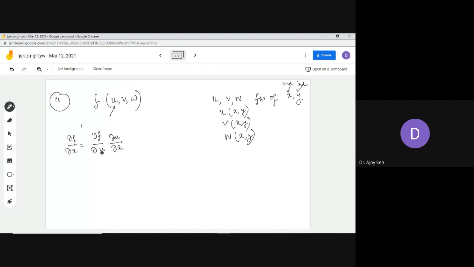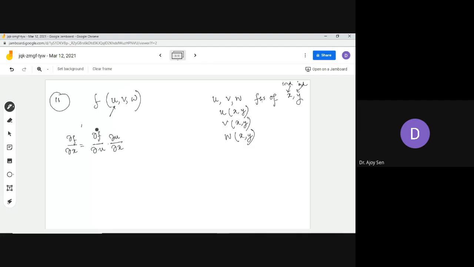Why will the difference be there? Because now the function f is a function of more than one independent variable, so du of f will not be possible here. We have to change that to del u of f. Previously the function f was a function of a single independent variable u only, so we wrote du of f. But now since the function f becomes a function of more than one independent variable, we just change the du of f to del u of f.